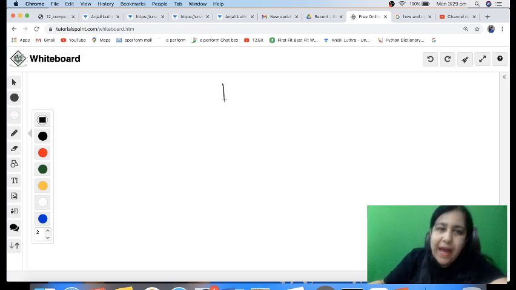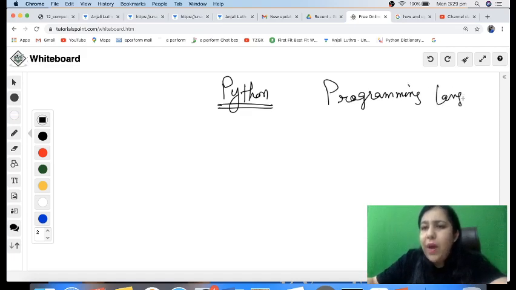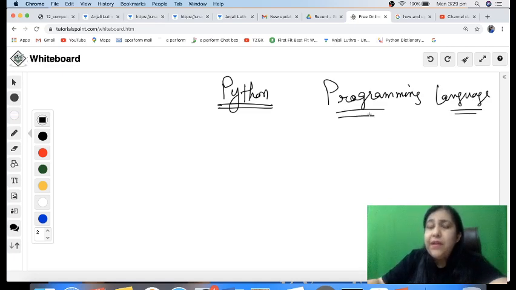The first thing, as you know, Python is a programming language, right? To be specific, we have a number of other things in it, like it's an object-oriented programming language. Then you have another very important feature of Python, like it is interpreted. The translator which we use over here is called an interpreter, which reads one line at a time and then translates it into the machine language. Because of that, it is highly portable. It can work on any kind of machine. It is a high level language, meaning it has words which match our normal English language.